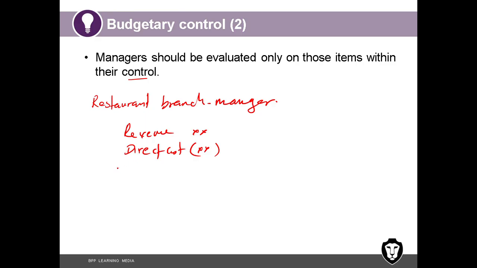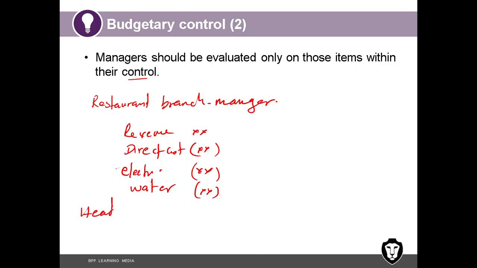And like other operational expenses like electricity, water, these are under his control. He can effectively or efficiently use them. This answer I call controllable profit. Or before I say controllable profit, okay, let me add a couple more items.